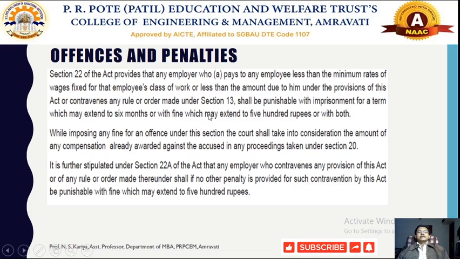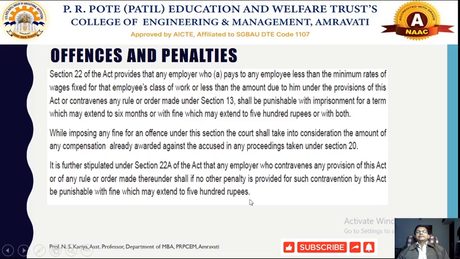It should be further stipulated that under section 22A of the act, any employer who contravenes any provisions of this Payment of Minimum Wages Act 1948 or any rule or order made thereunder, if no other penalty has been provided for such contravention by this act, may be punishable with a fine which may extend to 500 rupees.